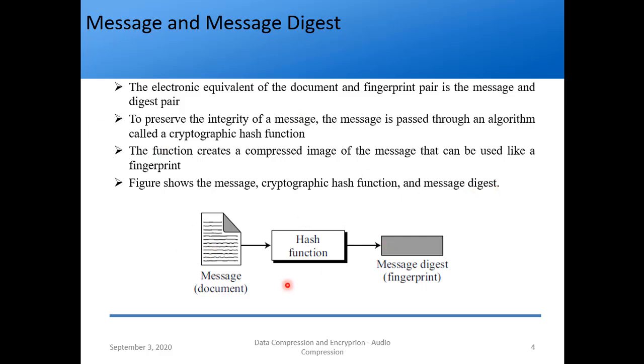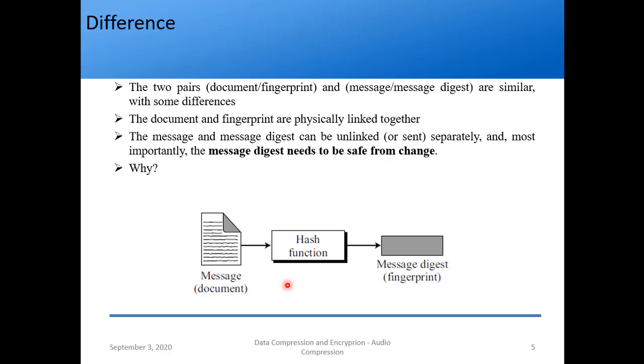So this is about message and message digest, right? The two pairs which we saw just now, document and fingerprint, and message and message digest, are similar, but there are some differences. Okay. The document and fingerprint are physically linked together. The message and the message digest are not physically linked together, but they can be unlinked or sent separately. Because you have a message and you have a message digest, you can send them separately, right?